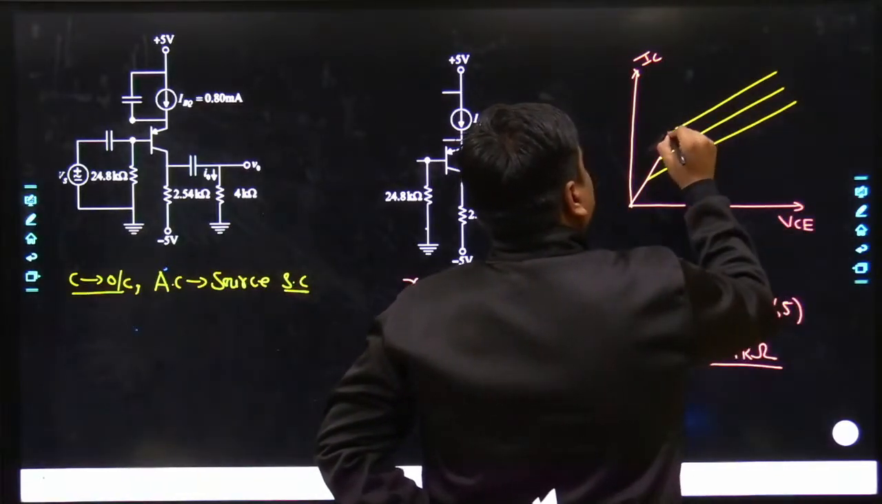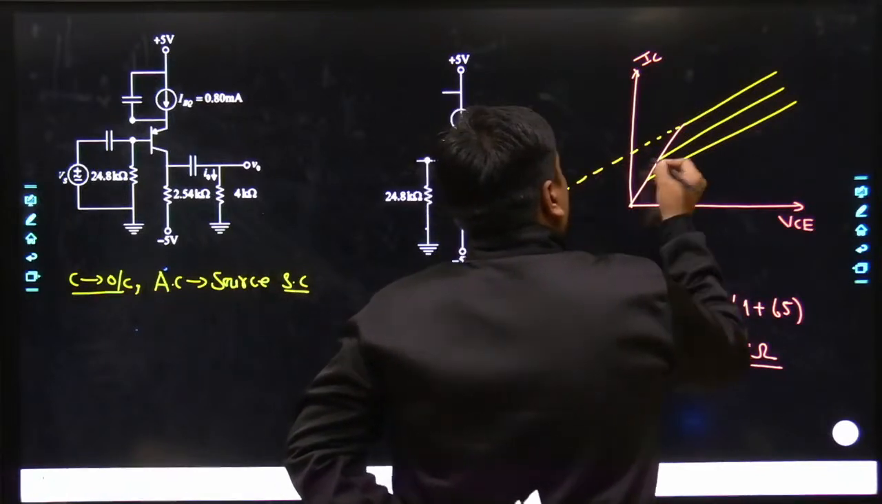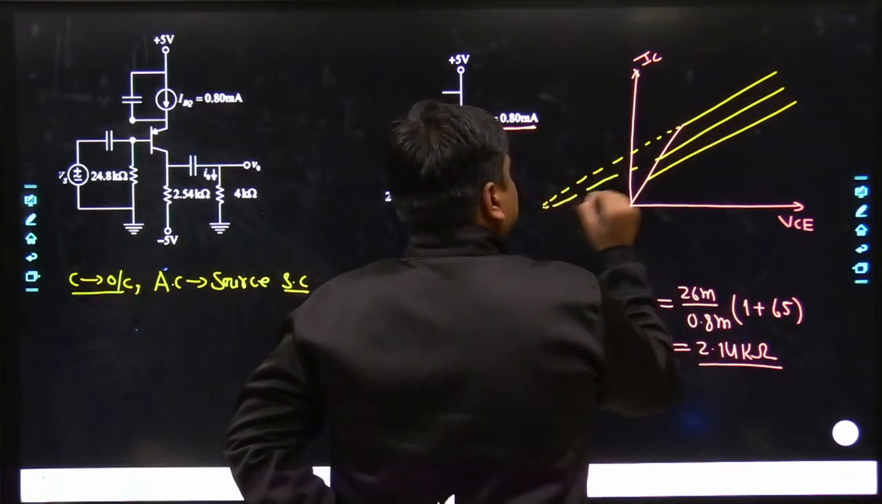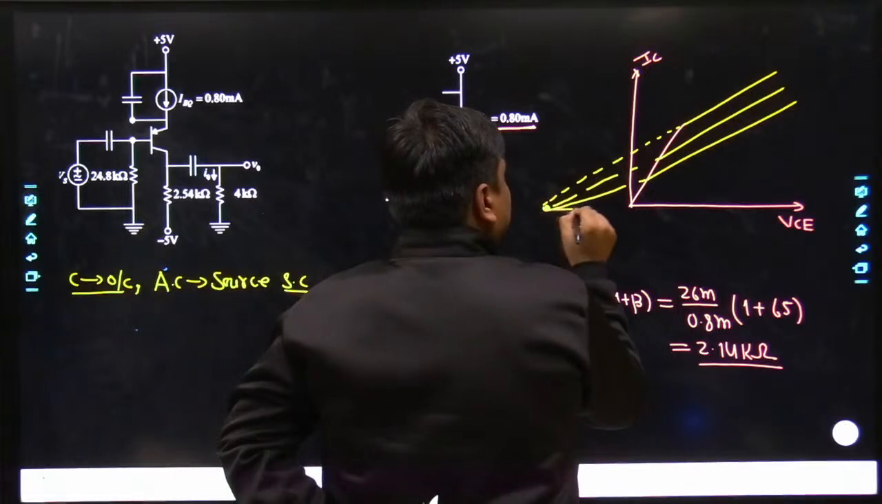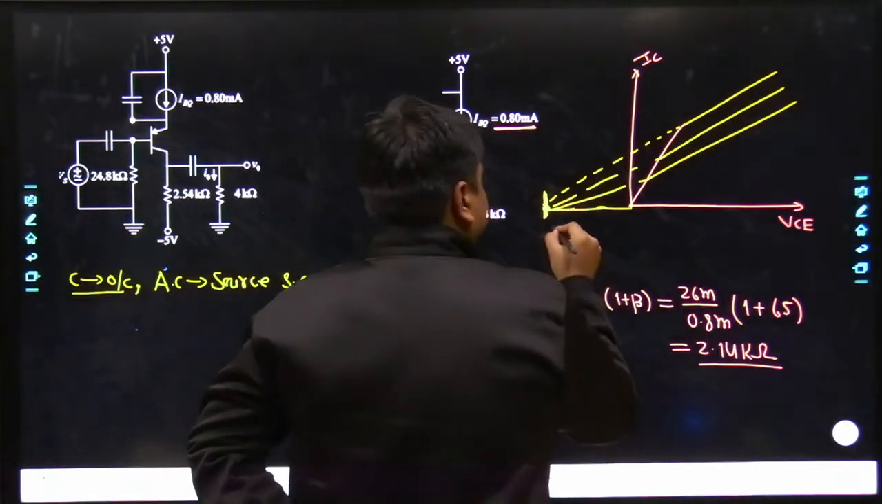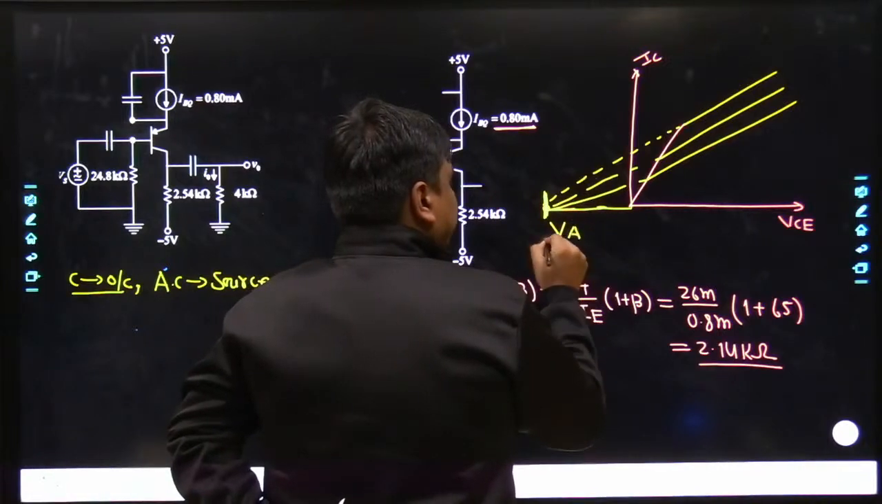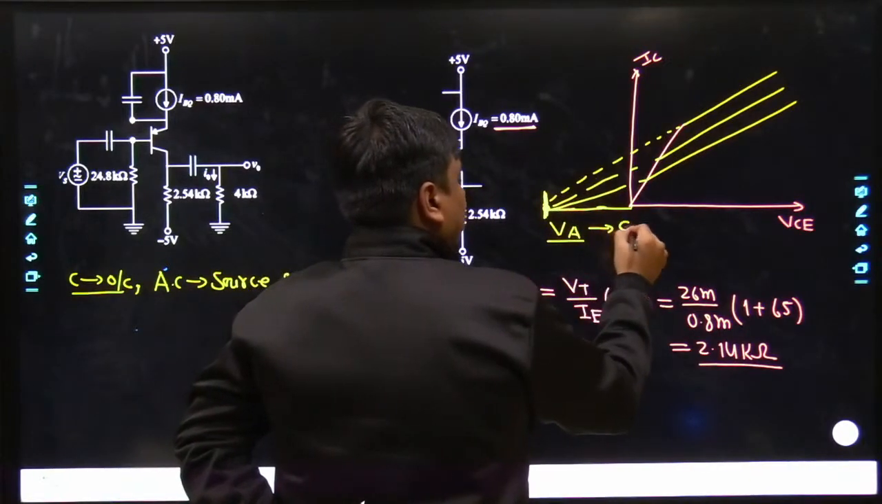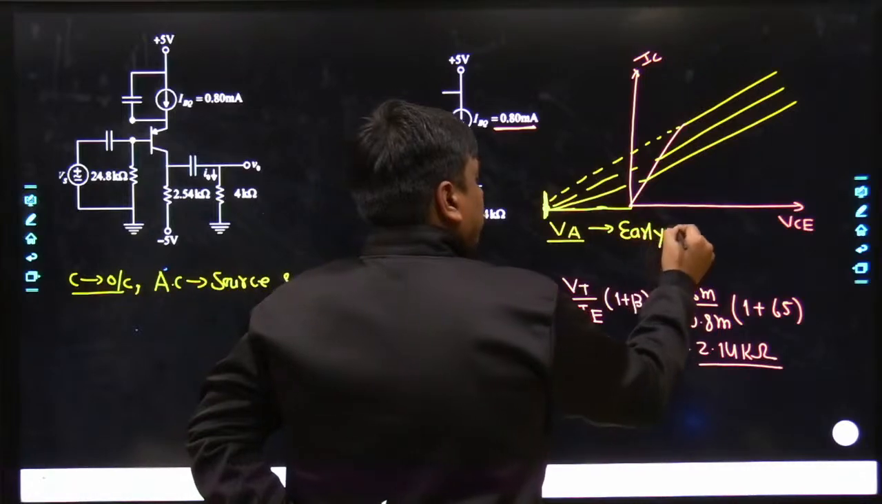Now if I extrapolate all of the lines linearly, approximately they meet at a certain very large voltage, and that is nothing but VA. We call it the early voltage.